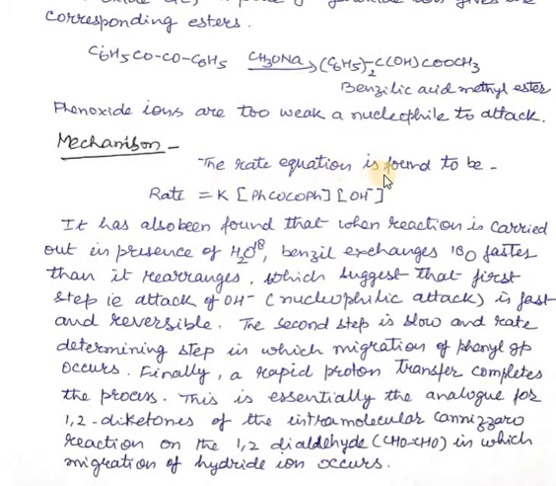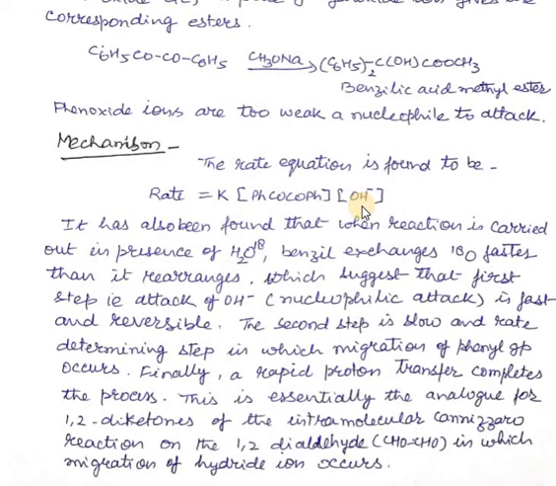Mechanism: the rate equation is found to be rate equals k times the concentration of this diketone and the concentration of hydroxide ion. So the order of this reaction is 2, and it depends upon the concentration of both reactants.